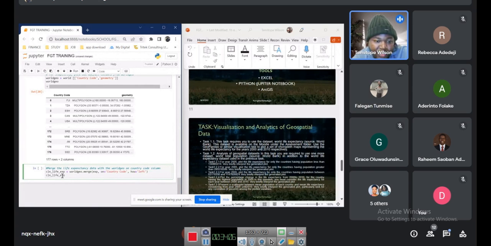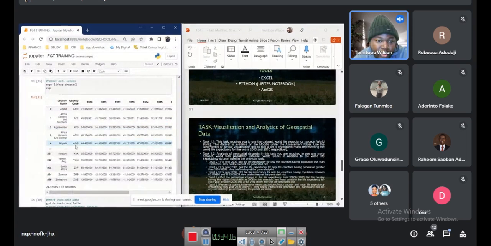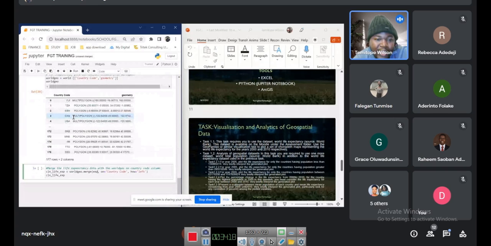So that's the meaning of what I've written here. Merge life expectancy data into world geographic data using country code, because this one consists of country code and this one also consists of country code. So you have to use a common column to actually combine two data together. That's how it works. If there is no common column in your data, you can't combine those data.